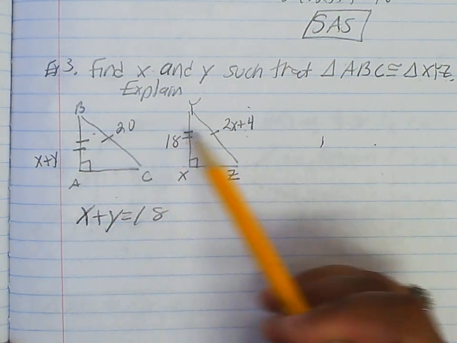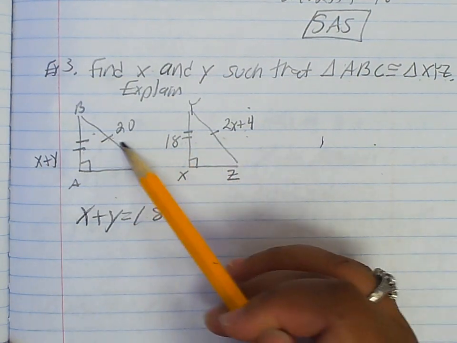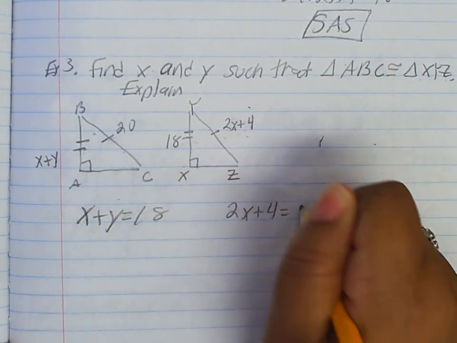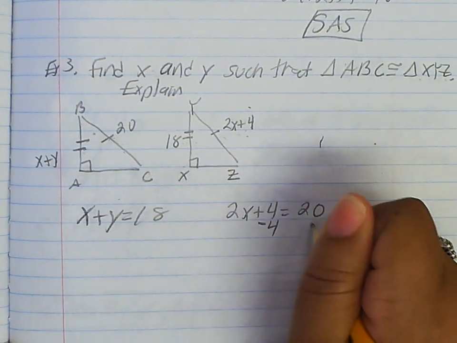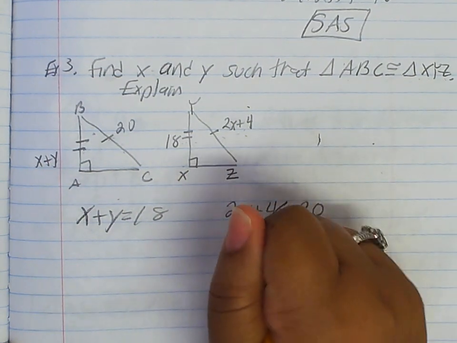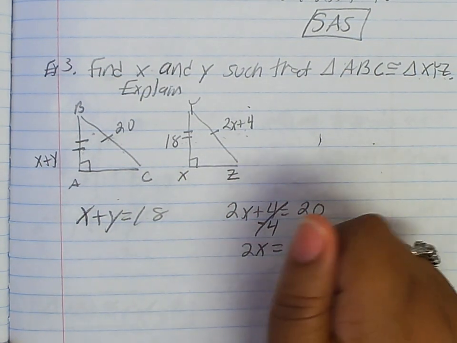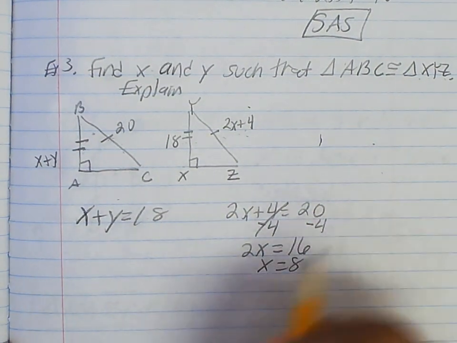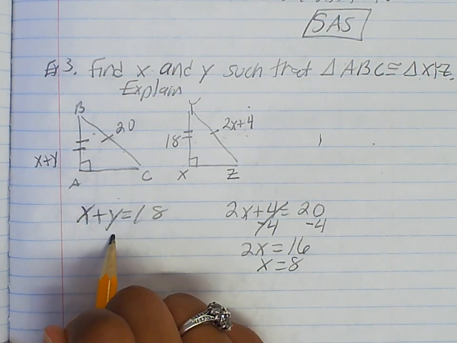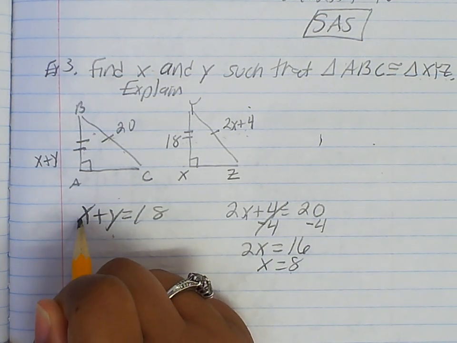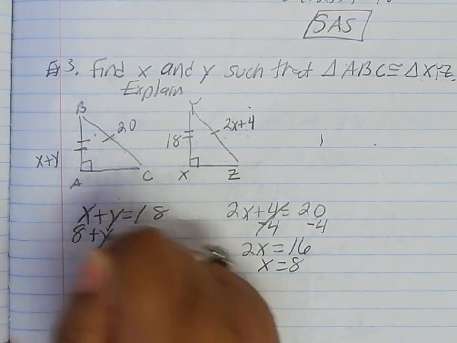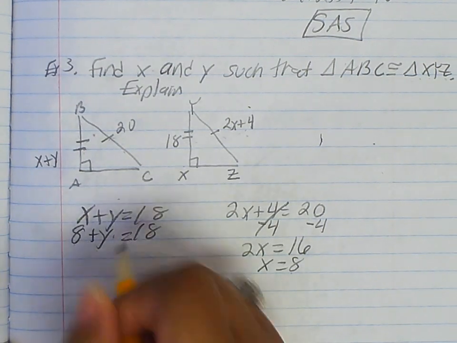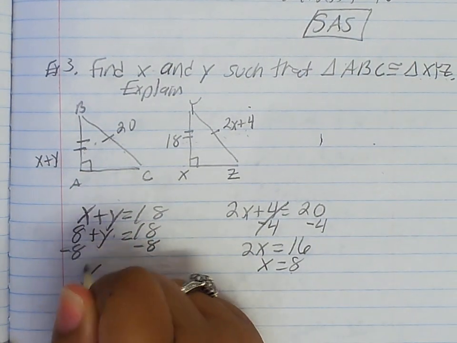I see I have one tick mark here, and I have the same thing here. So that means these two sides are the same. So I can go ahead and solve for x. So I can do 2x plus 4 equals 20. Take away 4 from both sides. So we get 2x equals 20 minus 4, which is 16. Divide the 2 out. X turns out to be 8. All right. So I got my 8. Now I can actually figure out y, so I can substitute this 8 into the x spot right here. So I can do 8 plus y equals 18. To get y by itself, we're just going to take away 8 from both sides. So now I have y equals 10.